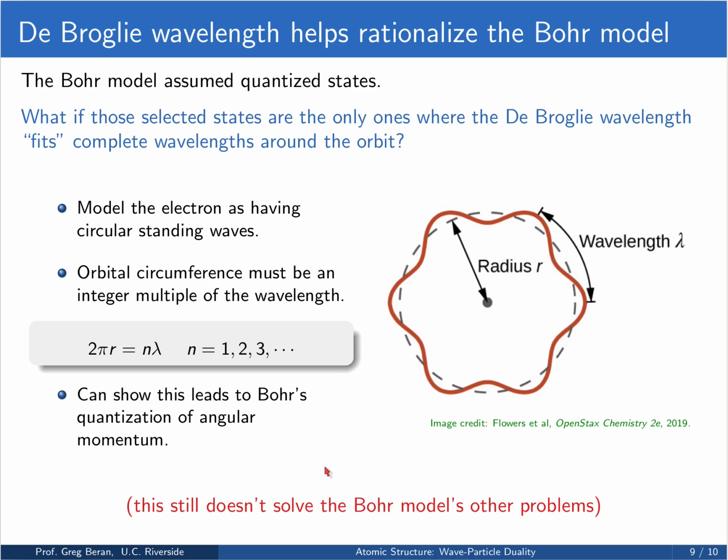Now, this still doesn't solve all the problems with Bohr's model. It doesn't solve the problem, for example, that it doesn't work for any atom with 2 electrons or more, but it at least gives us a little better sense of what might be lying beneath the surface of the Bohr model, and perhaps a little more about why the Bohr model works.